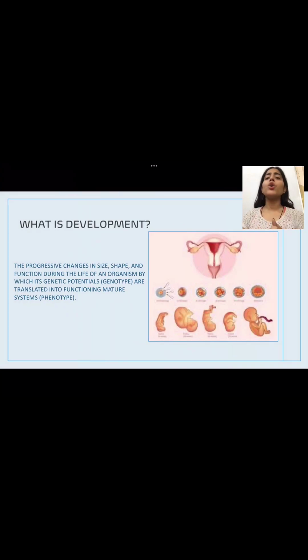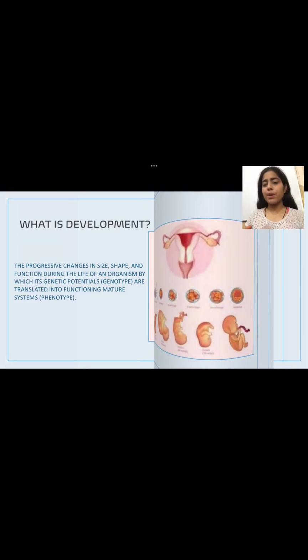Today we are going to discuss some basic concepts of development. When we talk about development, it is the number of stages that take place from when we are an embryo to when we are an adult form. The definition is the progressive changes in size, shape and function during the life of an organism. It basically is our genetic potential, which is our genotype, getting translated into the phenotype. That is how we look or how we function. So this is basically known as development.